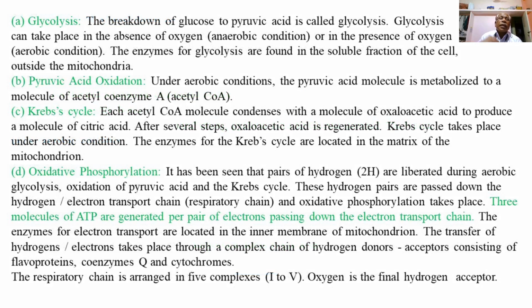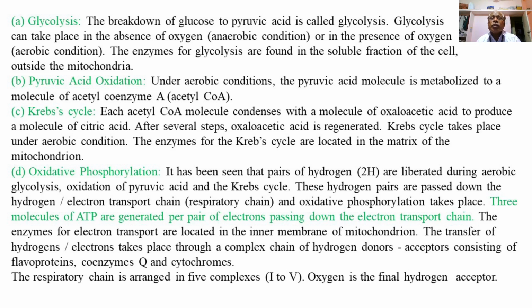First, glycolysis: the breakdown of glucose to pyruvic acid is called glycolysis. Glycolysis can take place in absence of oxygen, that is anaerobic condition, or in presence of oxygen, that is aerobic condition. The enzymes for glycolysis are found in the soluble fraction of the cell outside the mitochondria.